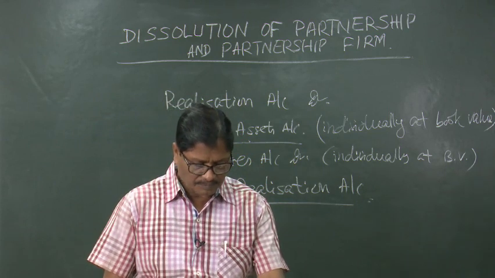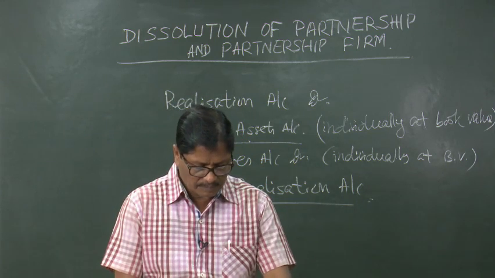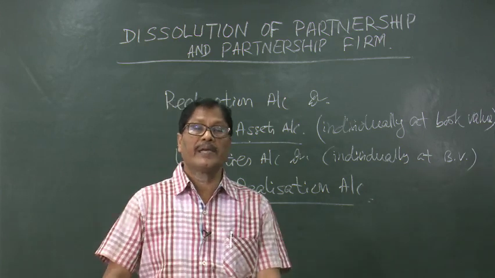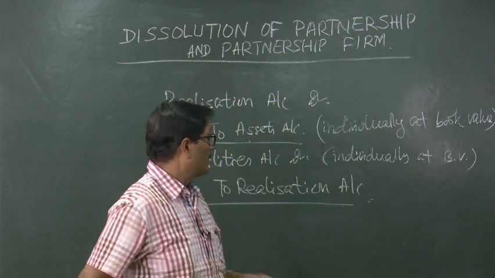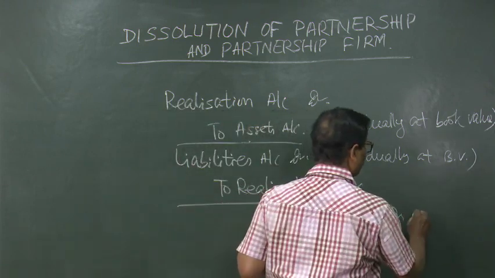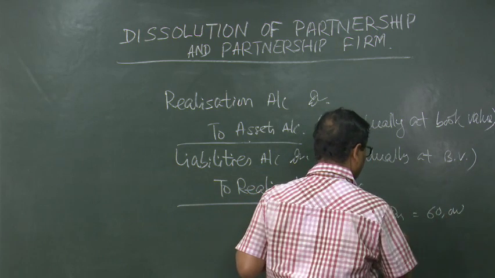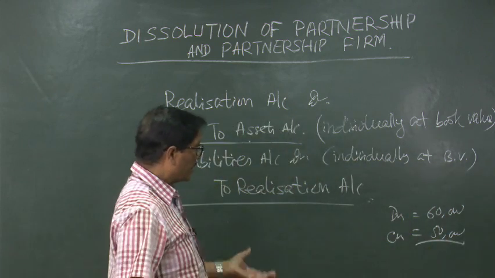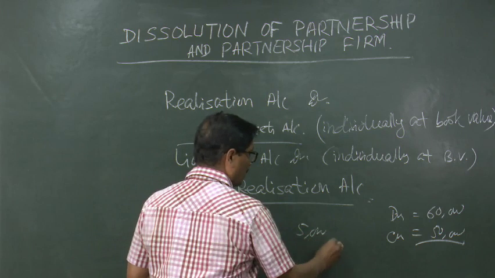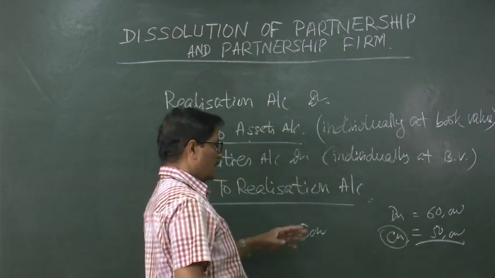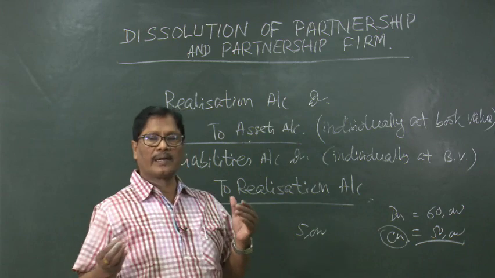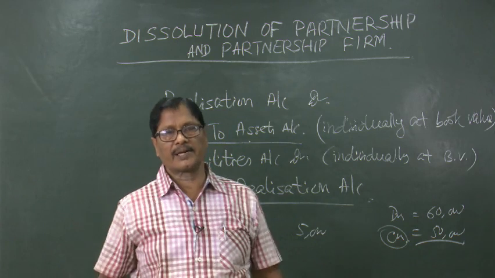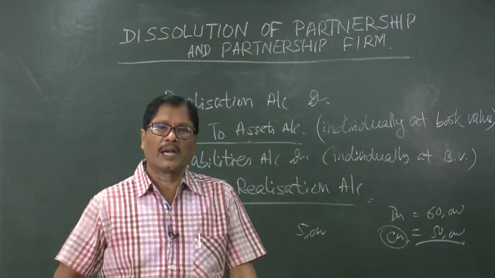Then, suppose 60,000 rupees of debtors are there and creditors are 50,000. Now, they agree to take the debtors and give only 5,000 rupees to us. In full settlement of the creditors, they take all the debtors and they will give us 5,000. So, only this 5,000 entry will be there, that entry will be bank account debited to realization account.